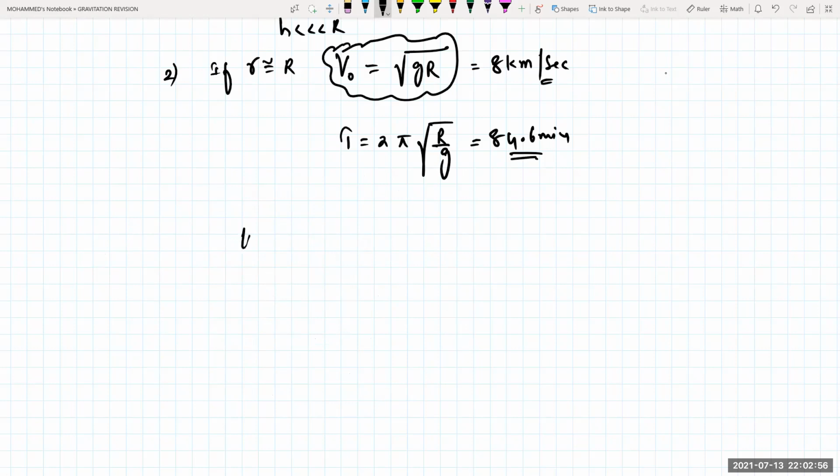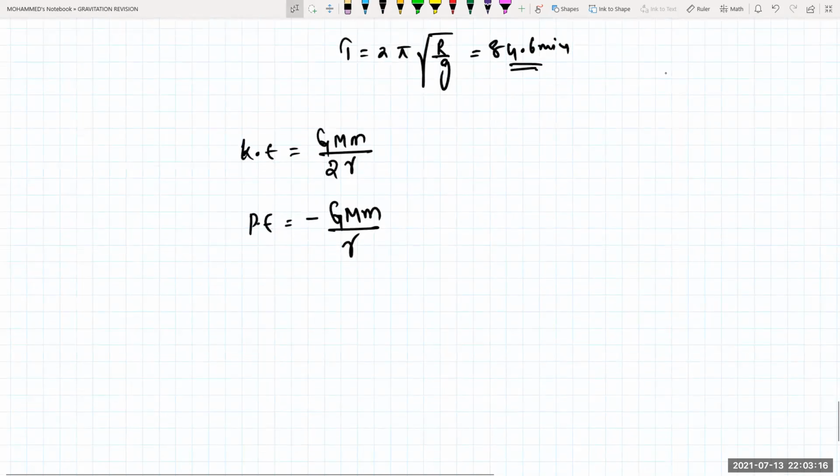Then what is the kinetic energy of the satellite? Kinetic energy of the satellite will be capital G, capital M, small m divided by 2 into R. Very, very important relation. And potential energy of the satellite, as the satellite is at a certain height and revolving, the potential energy formula is minus capital G, capital M, small m divided by R. These are the two standard formulas you need to remember.